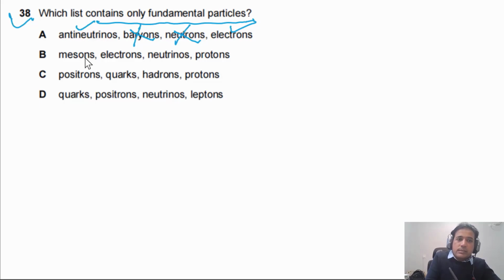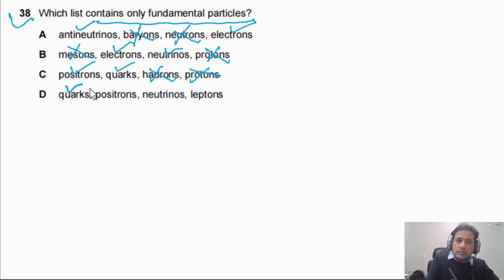So A is not answer. Mesons, not fundamental. Electrons, fundamental. Neutrinos, fundamental. Protons, not fundamental. Positron is fundamental because this is antiparticle of electron. Quarks are fundamental. Hadrons are not fundamental. Protons are not fundamental.